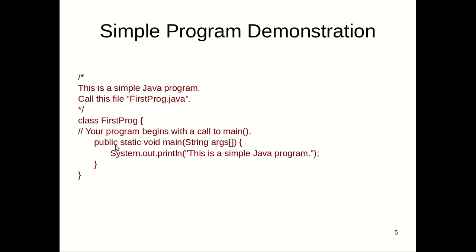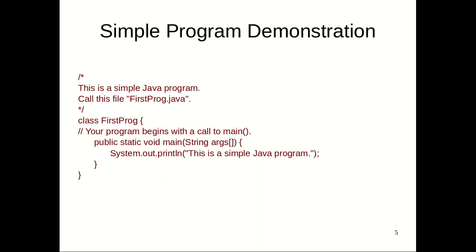Public here indicates that we can invoke this method outside the scope of the class first program. Otherwise, we could never call the main function outside the scope of the class. That's why it is public. Then comes static. Static indicates that this method does not need an instance of this class to invoke it. So the operating system does not need to create an object to call this function. That's why we need to make it static.